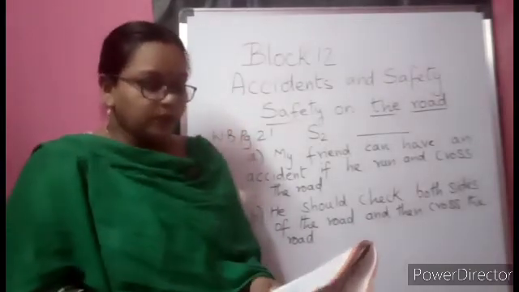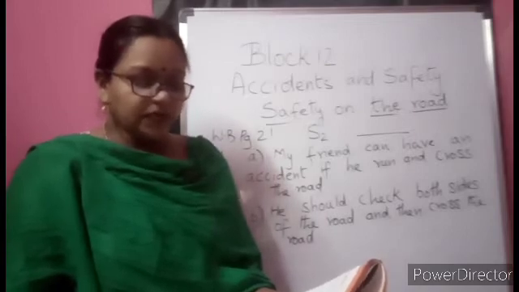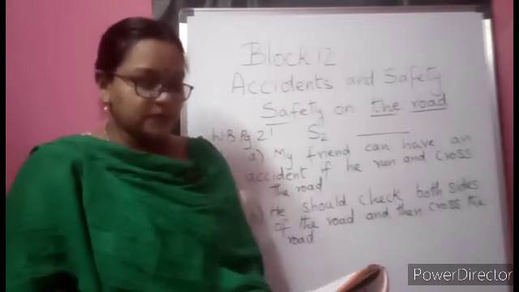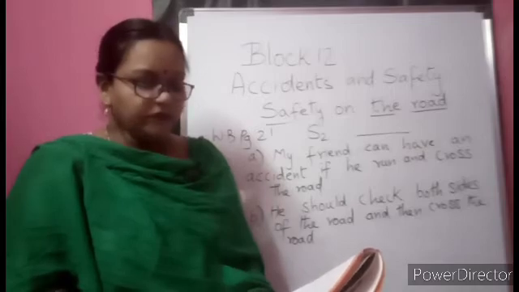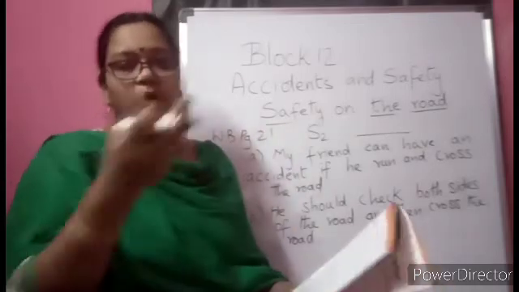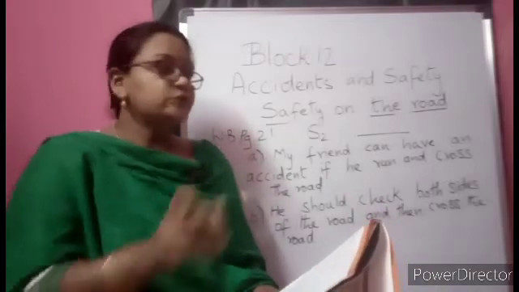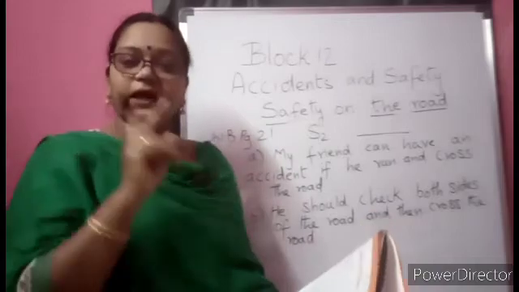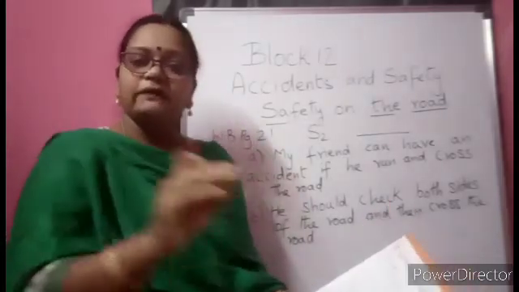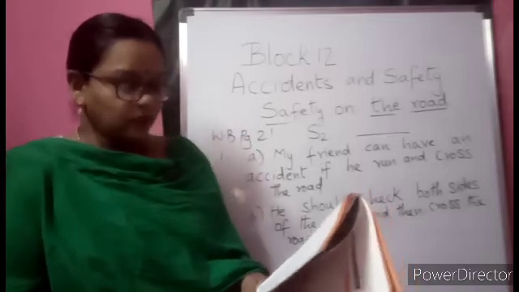B question. You are playing football in the park near a busy road. Your friend Shika kicks the ball and it bounces across the road. How can your friend have an accident, children? So she is kicking the ball. So when she is running after the ball, she may get hurt. How can she avoid the accident? She should see right, left and right and then only when no vehicle is there, she can go and get the ball. Yes, B I think you can do it.